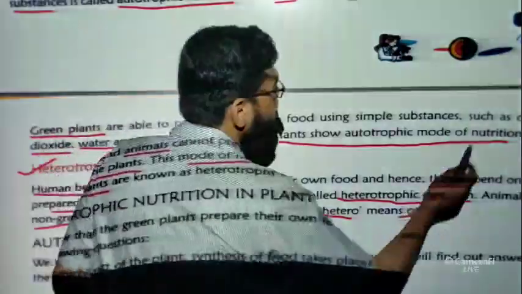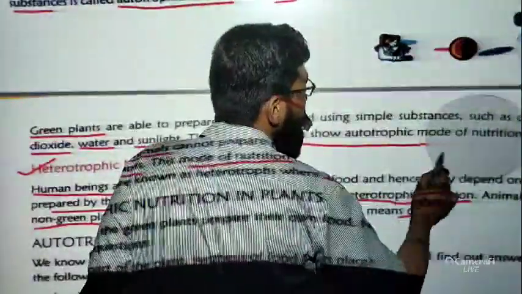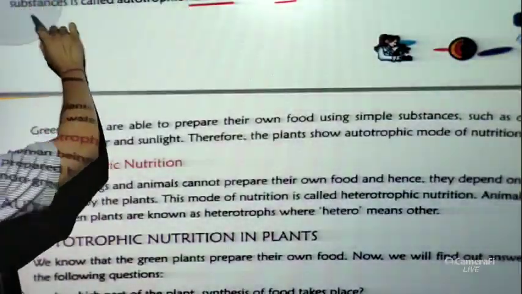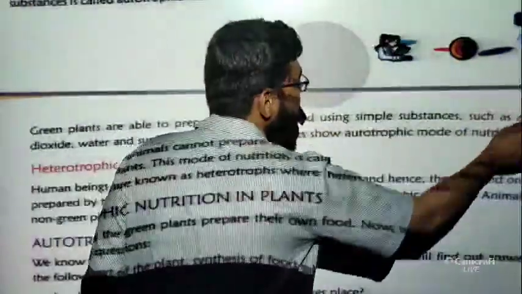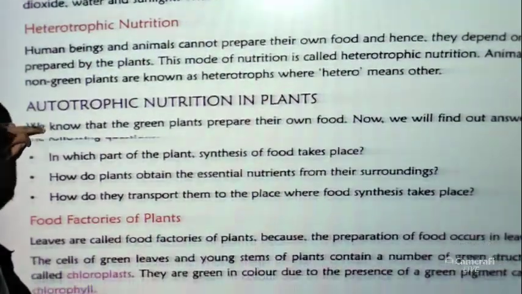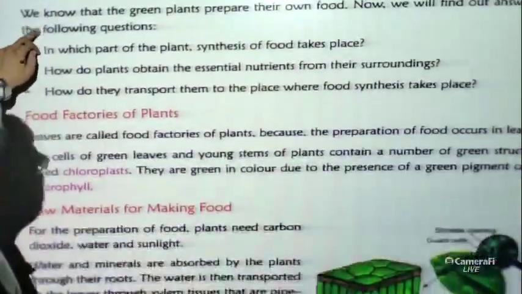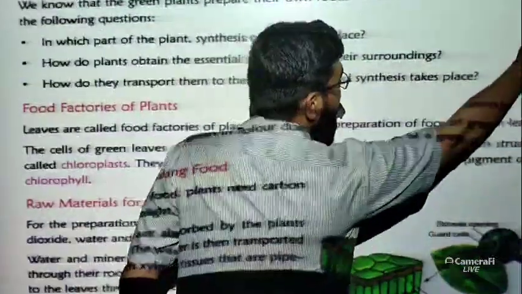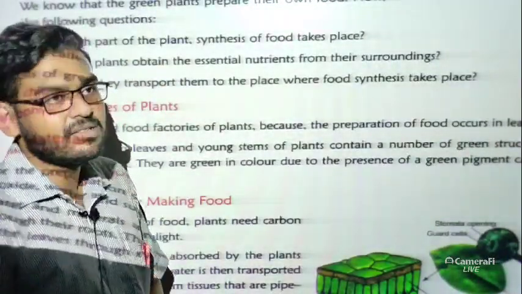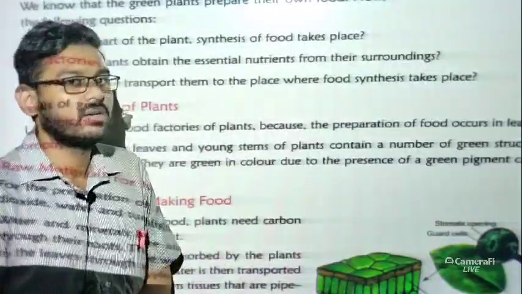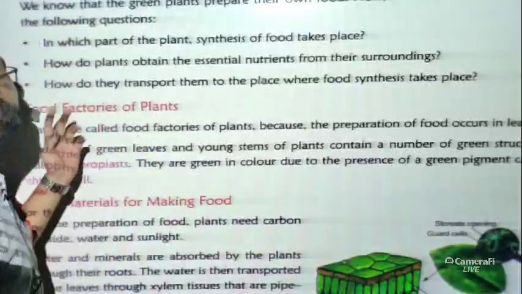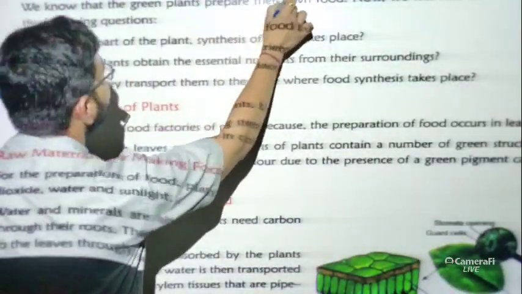So these are the very basic parts. I hope it is clear to you. You can say that these are the definitions of autotrophic nutrition and heterotrophic nutrition. Let us move to the next part, autotrophic nutrition in plants. Our chapter is related to nutrition in plants, so basically 90% of the cases we are talking about are related to plants. So let us discuss autotrophic nutrition in plants.